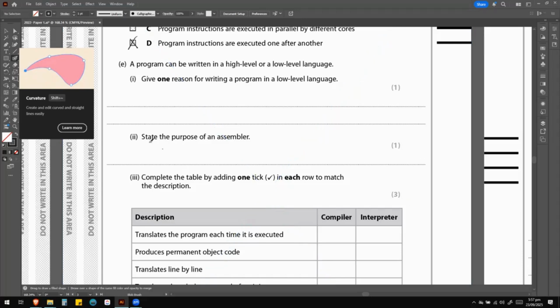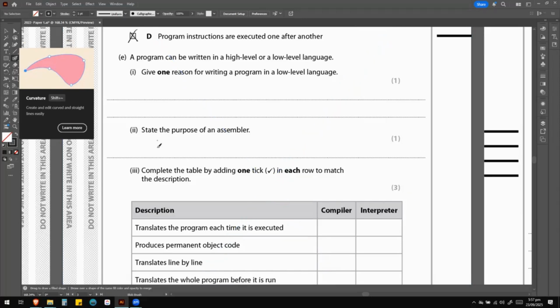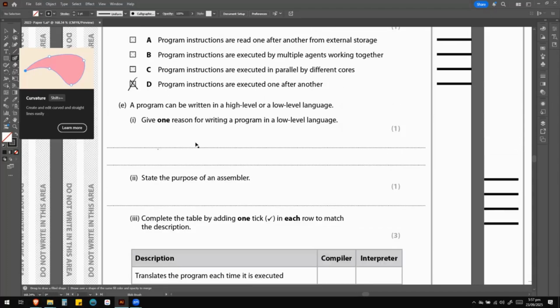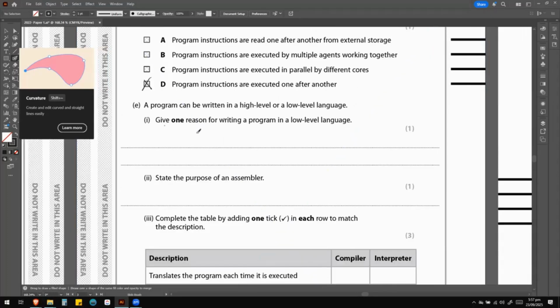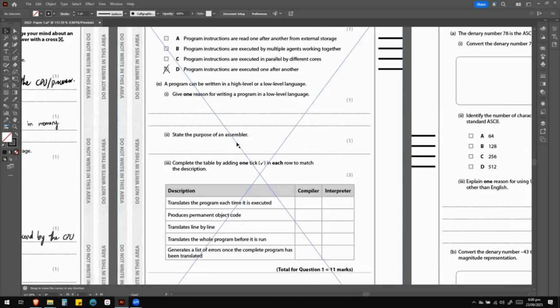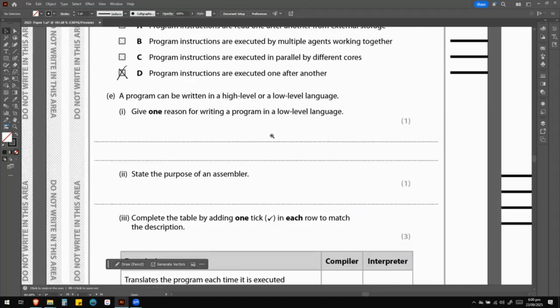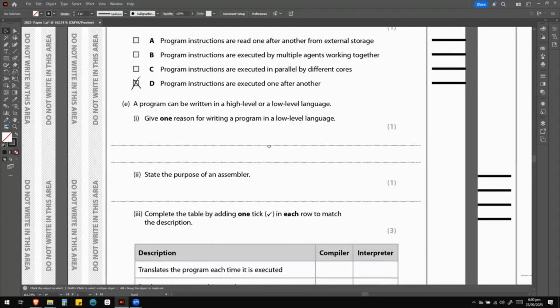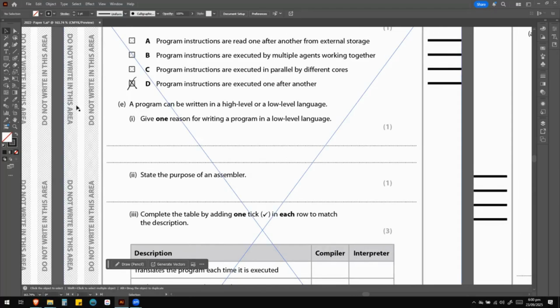Then the other question here is state the purpose of an assembler. I think we'll do that after this one. So part one, feel free to pause the video and solve it on your own and then come back for the answer. Okay, so I'm actually gonna use the type tool right now because I'm having some trouble writing with the pen.